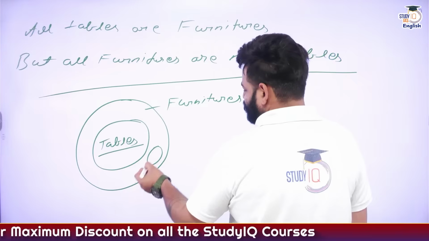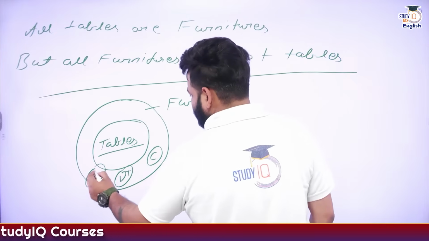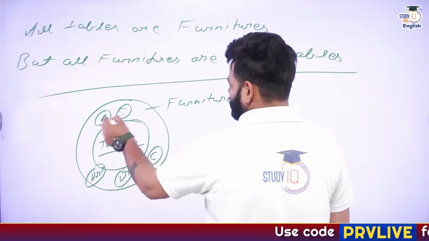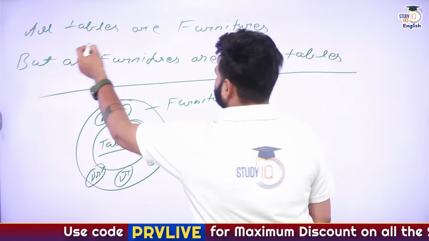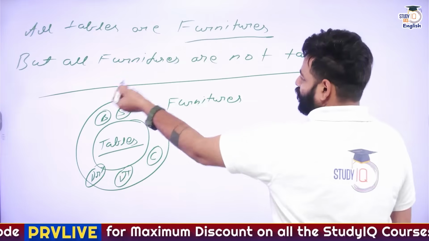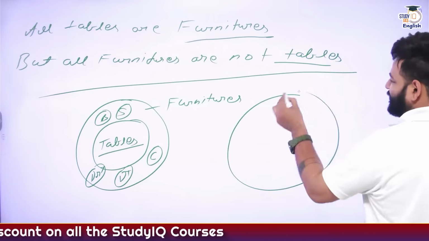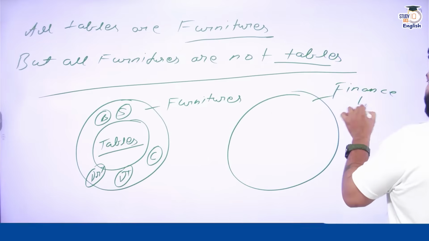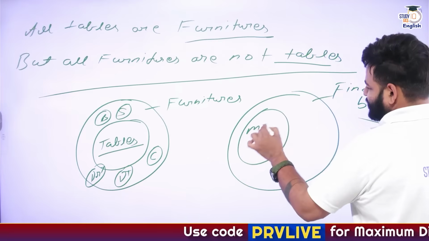There could be chairs, dining tables, dressing tables, a sofa, a bed, etc. In that very same way, all tables are furniture, that's true, but all furniture are not tables. Similarly, all money bills are finance bills, but not all finance bills are money bills.